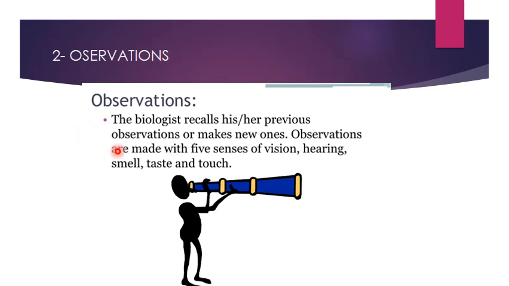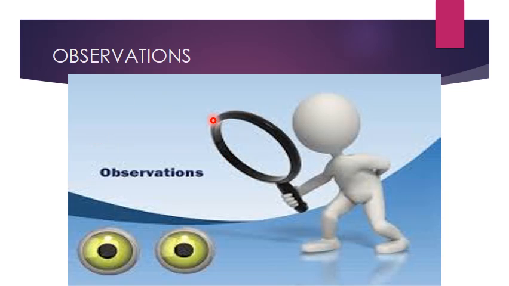Observations. What are observations? The biologist recalls his or her previous observations to make new observations. And the observations are made with the 5 senses: the sense of vision, hearing, smell, taste, or touch. That means that using all these 5 senses, he observes maybe his previous observation, or maybe he can make a new observation. Any observation he will find out quantitatively or qualitatively.